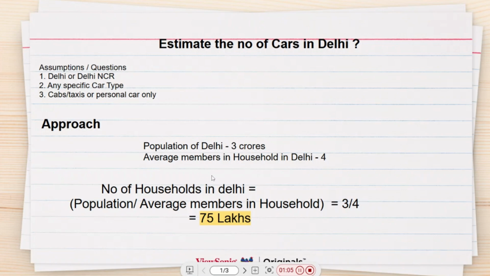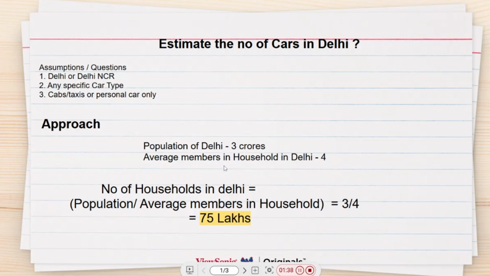And now we need to calculate the number of cars in Delhi. To calculate it, a car might be shared in one particular household. So we need to calculate the number of households in Delhi, right? One household might have one car, they might have two cars, and let's say there might be three members in the household, so they all would share one particular common car. So we need to calculate the number of households in Delhi, and then work out how many cars there are per household in Delhi, which will give us the number of cars in Delhi.